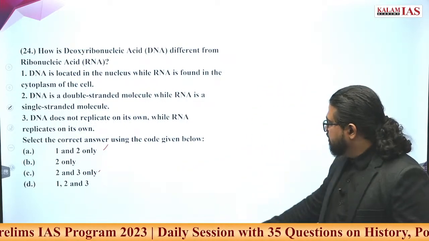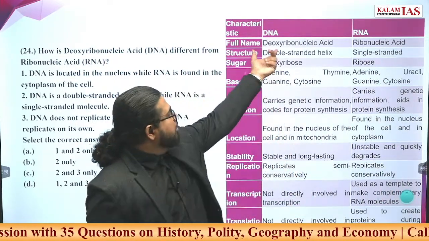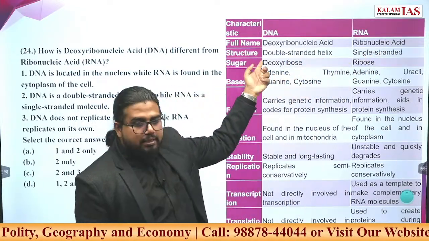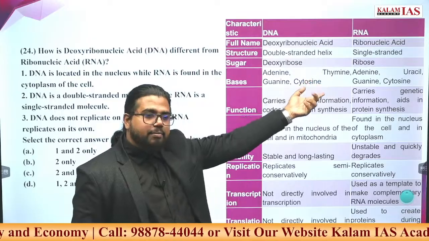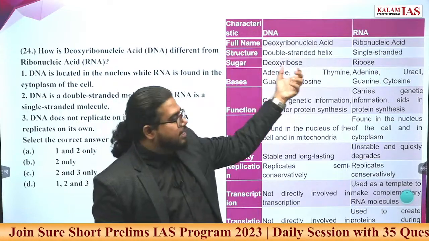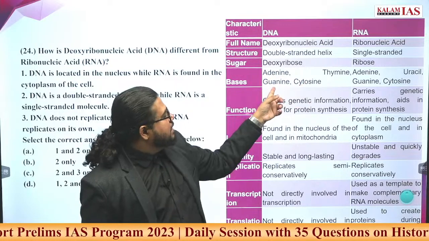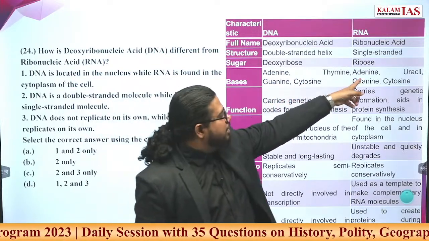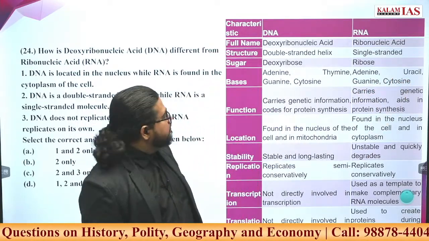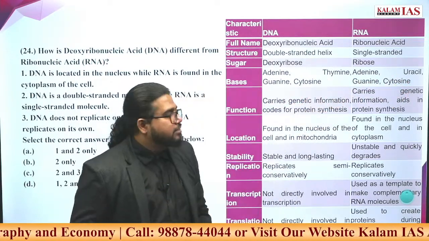C. If you compare DNA and RNA, what is DNA? Deoxyribonucleic acid. RNA is ribonucleic acid. DNA will be double-stranded. Ribonucleic acid, RNA, will be single-stranded. Deoxyribose will be the base sugar of DNA. Ribose will be the base sugar of RNA. DNA will have 4 bases: adenine, thymine, guanine and cytosine. RNA will have adenine, guanine and cytosine, which are the same, and uracil. Only one is different: uracil instead of thymine.